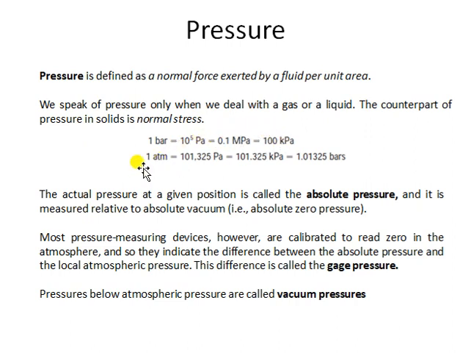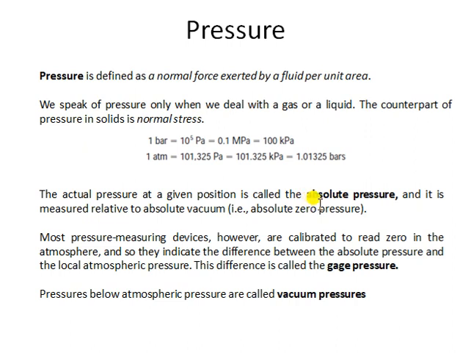Another kind of measurement of pressure is in terms of atmospheric pressure. One atmospheric pressure is nearly 101,325 Pascal, so it's almost 1.01 bars, or in terms of kilopascal, almost 101.325 kilopascal. You should understand these units of pressure. Now talking about the different types of pressure, there are three different terminologies you will hear in terms of pressure.